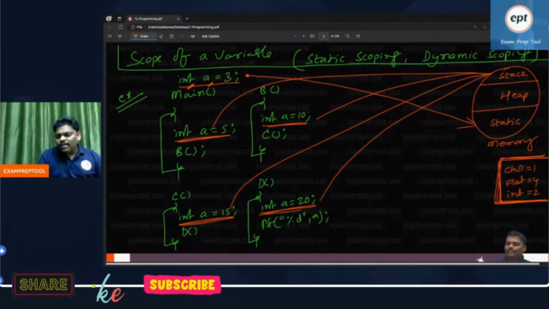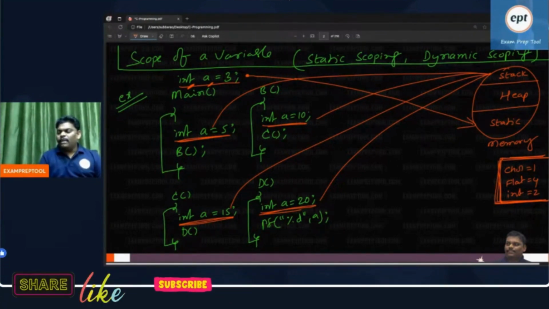So out of those 10 bytes, how many bytes in the static area? How many bytes in the stack area? Can you help me? Totally 10 bytes. I will agree, I'm agreeing with whatever you are saying. But how many in the stack area? How much in the static area?